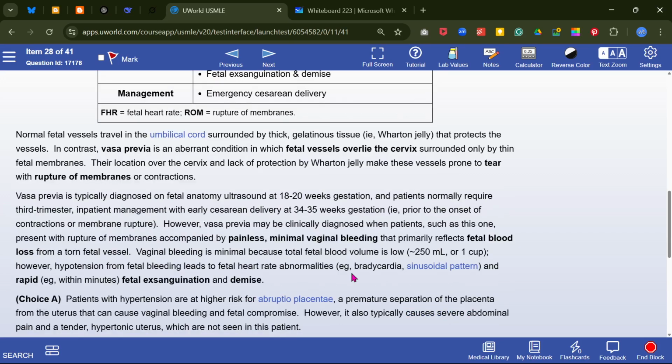Vaginal bleeding is minimal because total fetal blood volume is low, 250 ml or 1 cup. However, hypotension from the fetal bleeding leads to fetal heart rate abnormality, bradycardia, sinusoidal pattern, and rapid fetal exsanguination and demise.